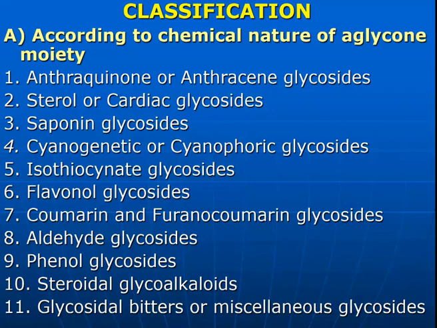Next is the classification of the glycosides. According to the chemical nature of the aglycon moiety, that is, the glycoside consists of the sugar and non-sugar moiety.